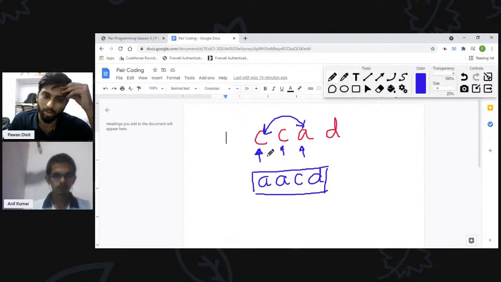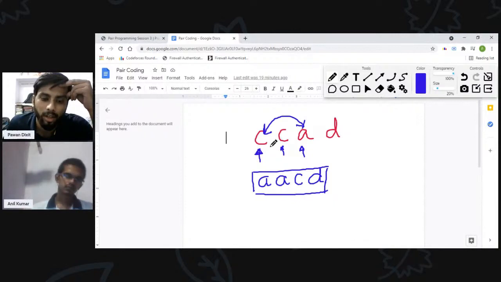Now, I think we can approach greedily here. I can move from the starting index, and I will try to make each character as small as possible.